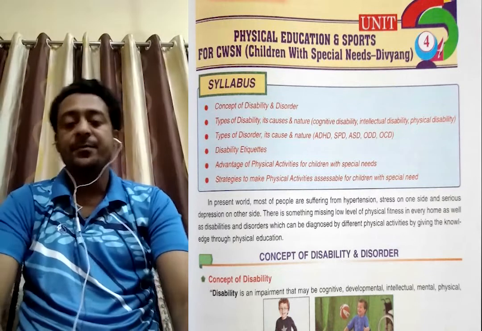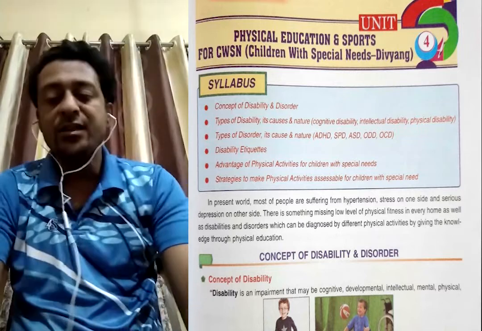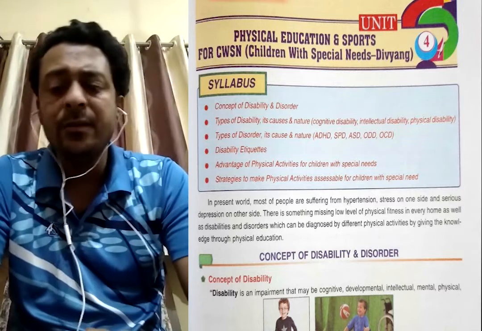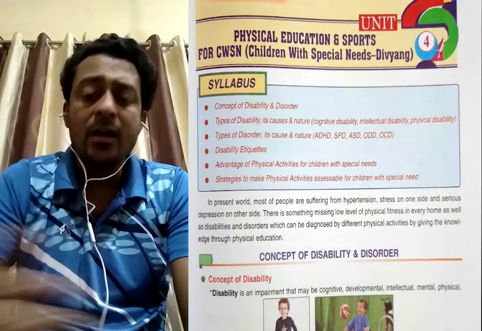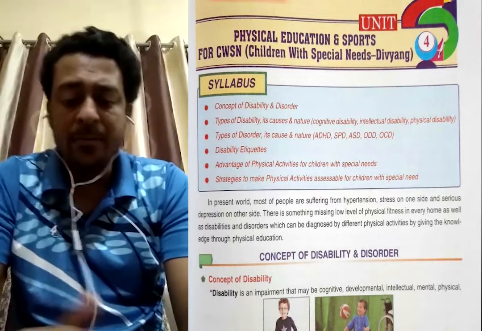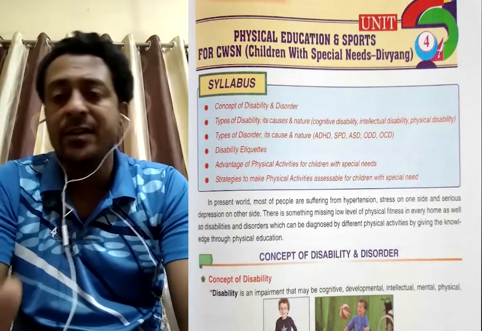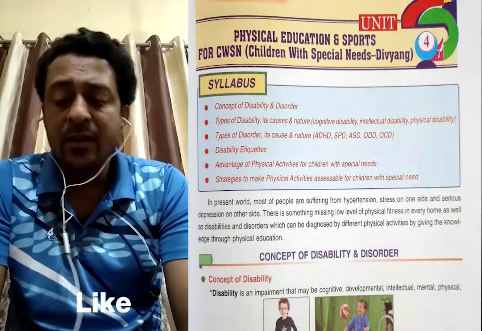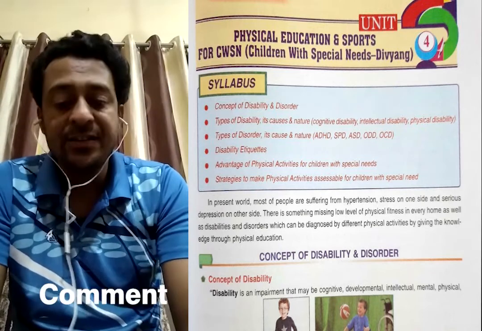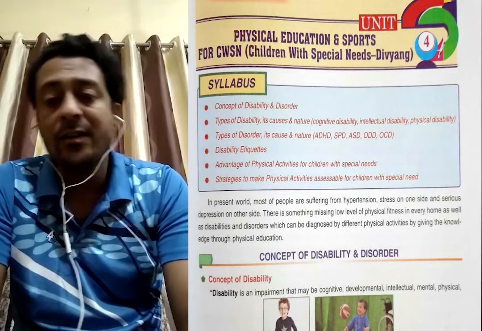So first I will start the introduction. In this unit you will read about the different kinds of disabilities and different kinds of problems. In present time, the entire world is facing problems like hypertension, stress, and serious depression.